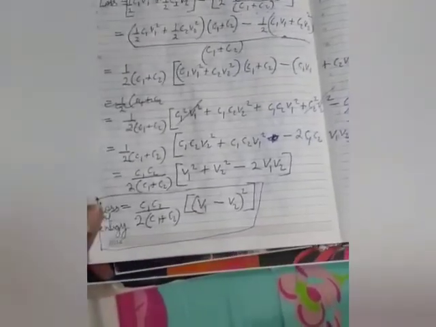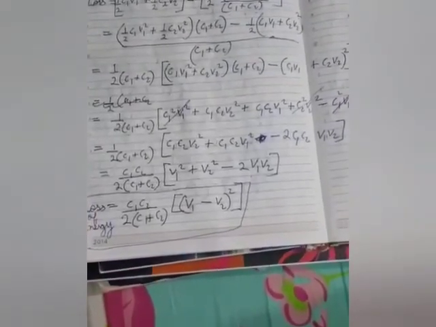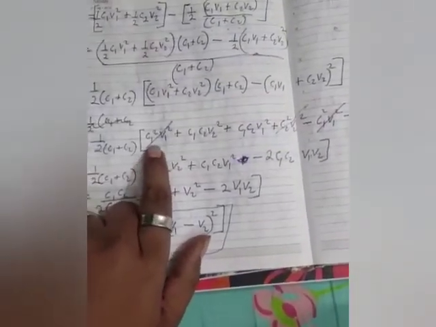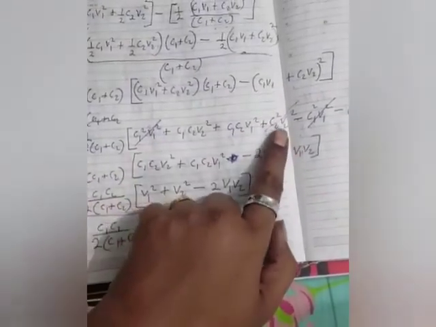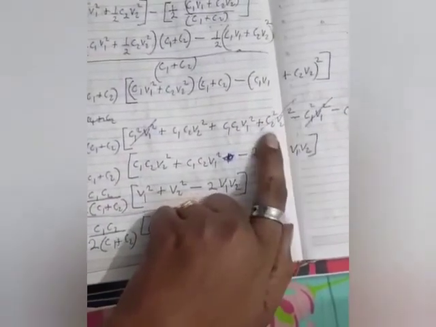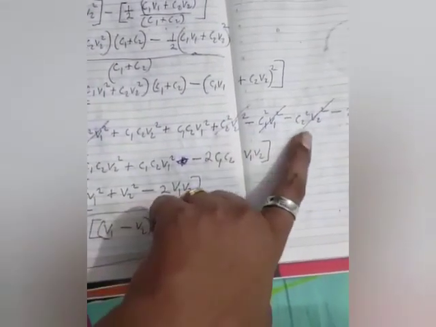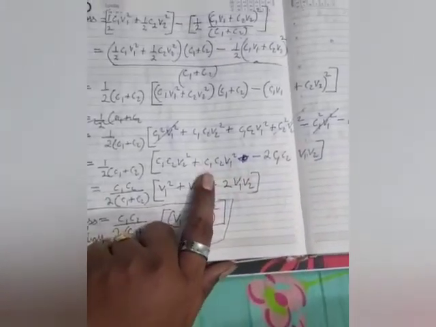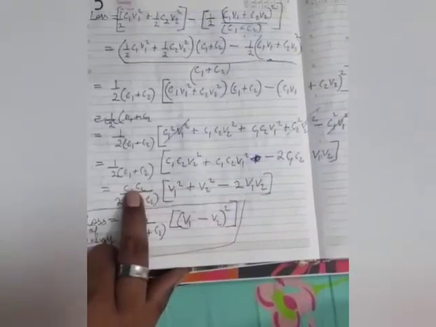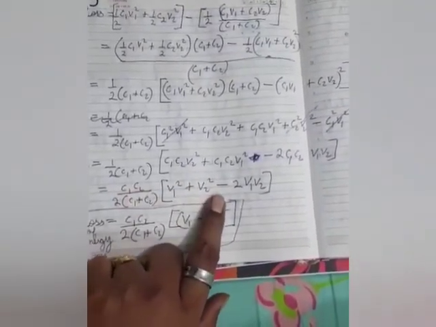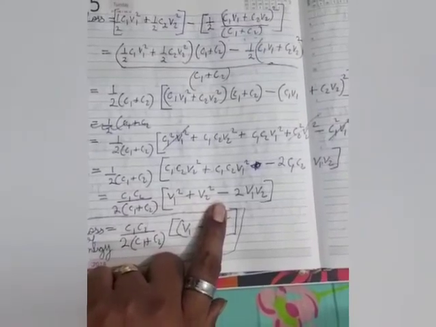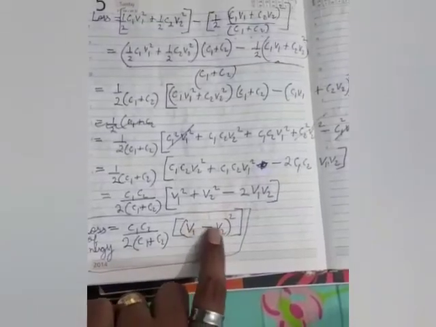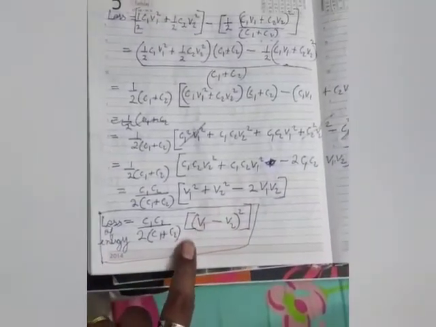Okay, is that fine? Now what we are doing in the next expression is that some terms would get cancelled. Like this C1 square V1 square got cancelled out with the help of this. This C2 square V2 square was cancelled out with the help of this. Okay, and we are left with this expression, from which we have taken out C1 C2 common, and we are left with this. This is actually again an expression for A minus B whole square. So this would become V1 minus V2 whole square, and this is actually your loss of energy.